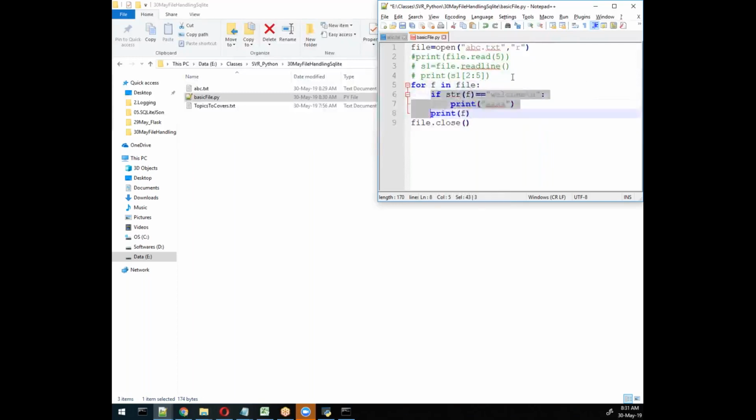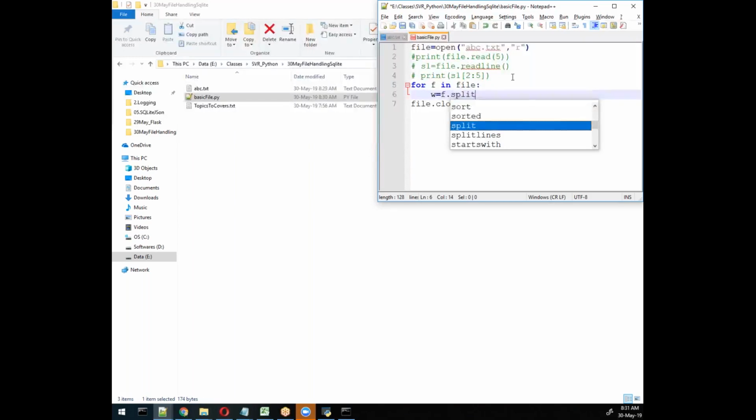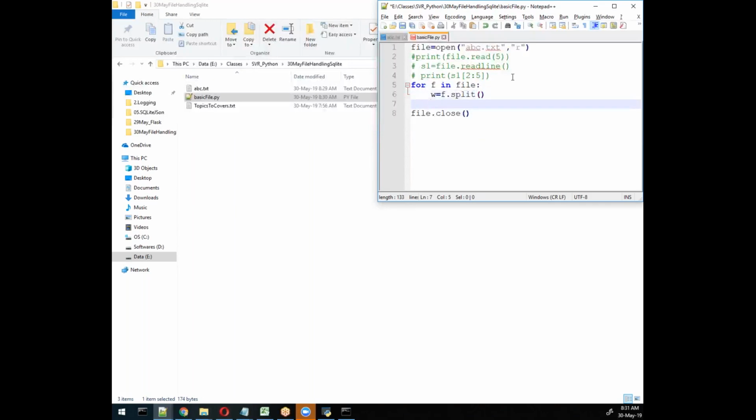While reading this file, before writing to the output screen, I will store it into words, and then use the split method. This split method will convert it into words, remember, and then I can display, for example, the zeroth word.